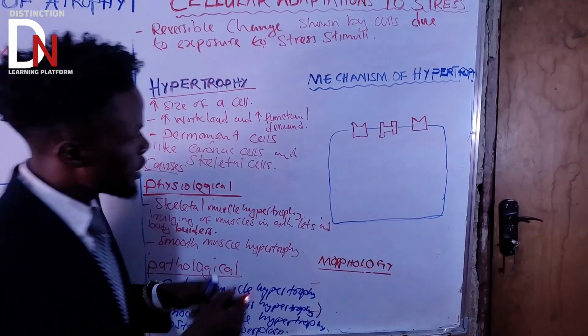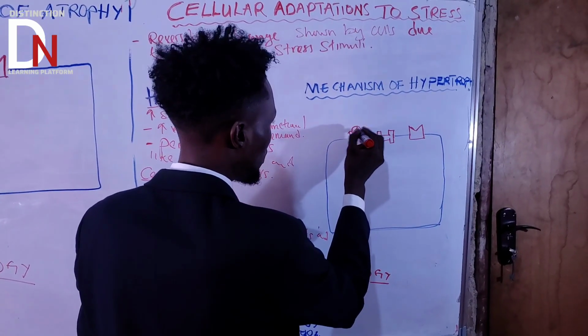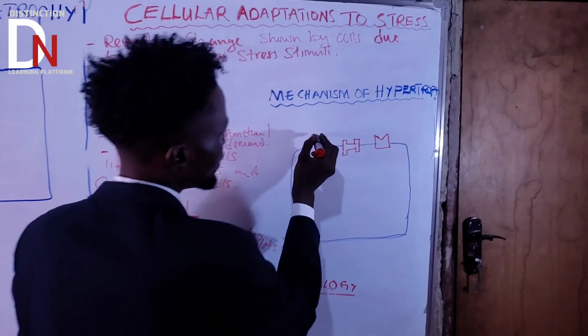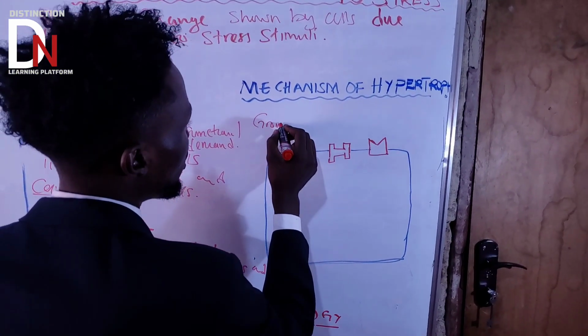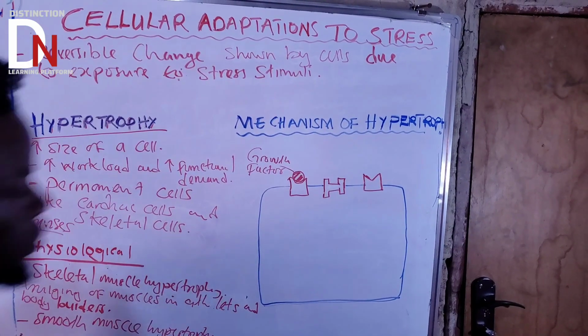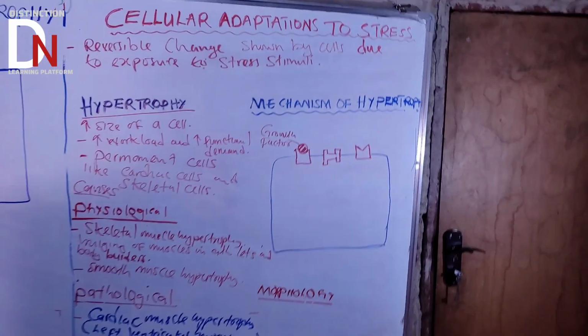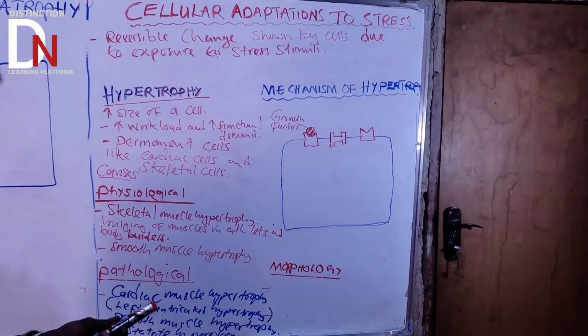Okay, so the first one is this one. This stimulus is what we call the growth factor. I'll talk about the details. So the first stimulus that can make a cell become large in size is the growth factor.